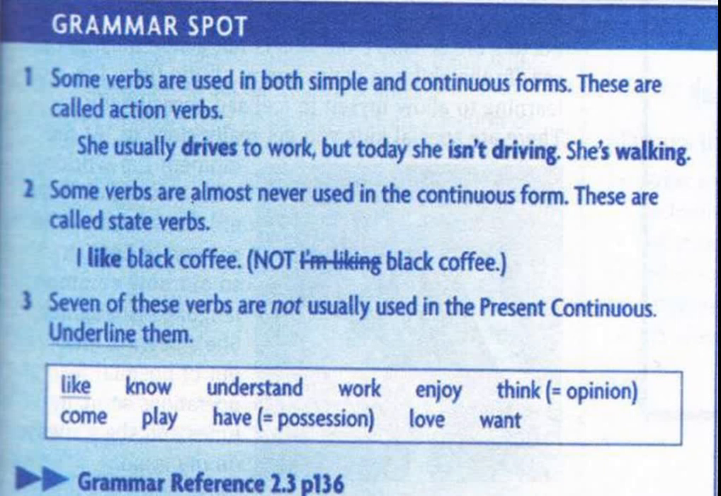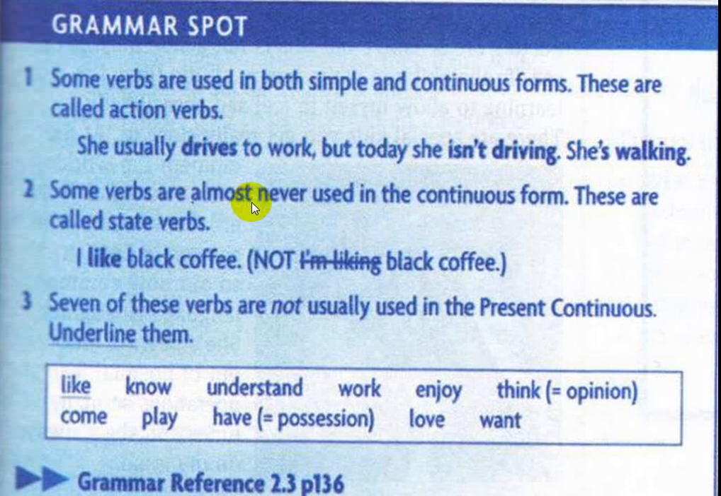We have two kinds of verbs. Some verbs are used in both simple and continuous forms. These are called action verbs, are used in both simple and continuous forms. For example, of action verbs: she usually drives to work, but today she isn't driving, she's walking. You see the verb drive here is used in simple and continuous form.